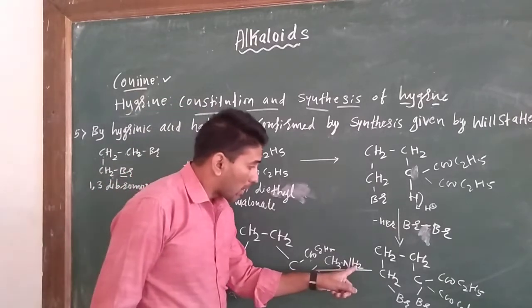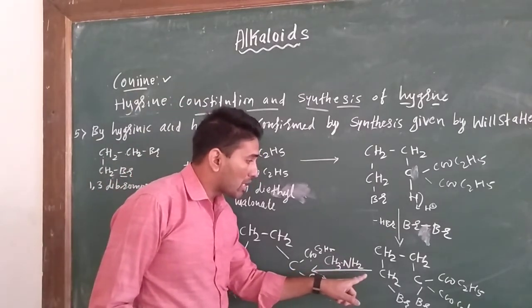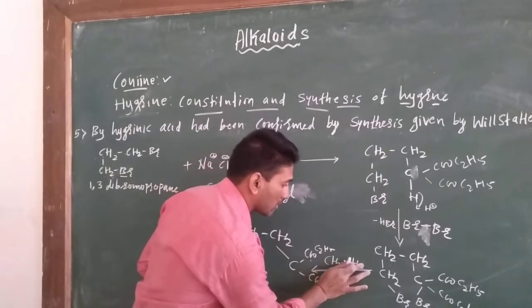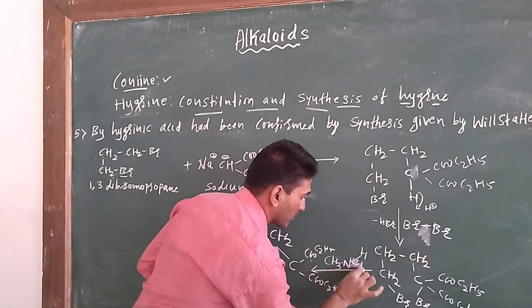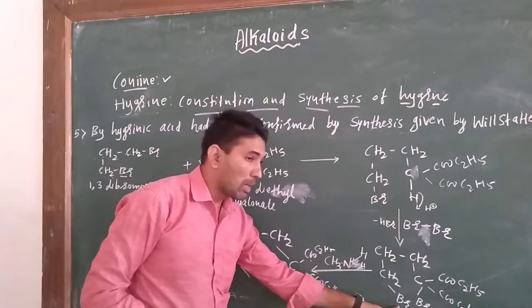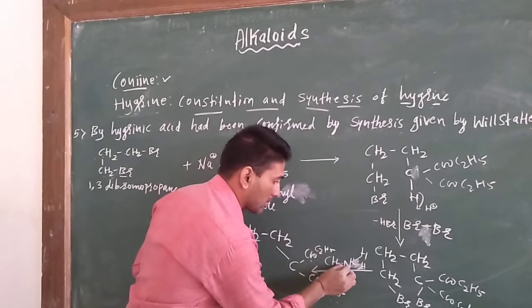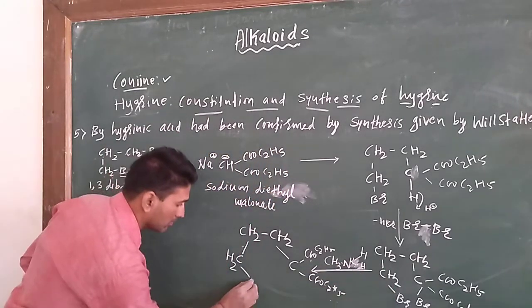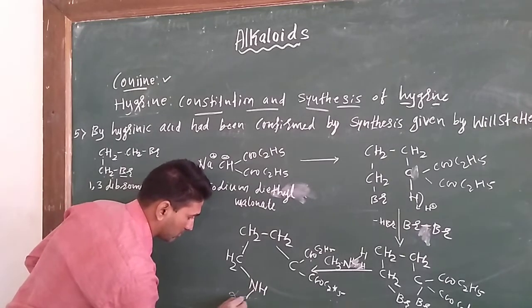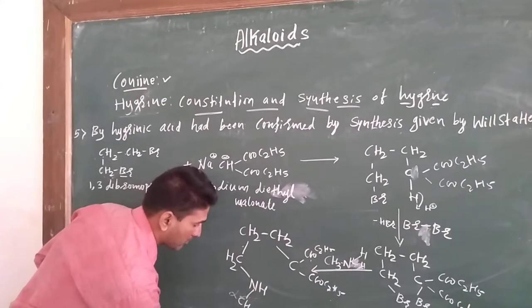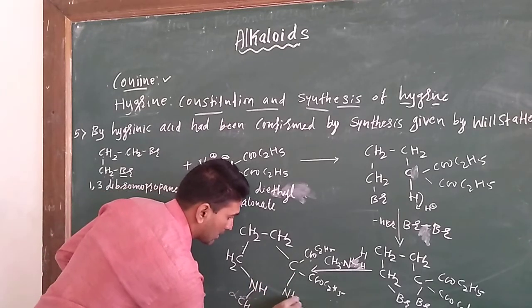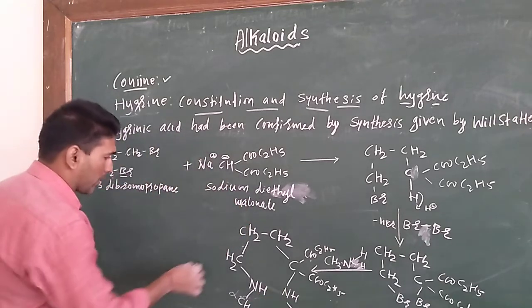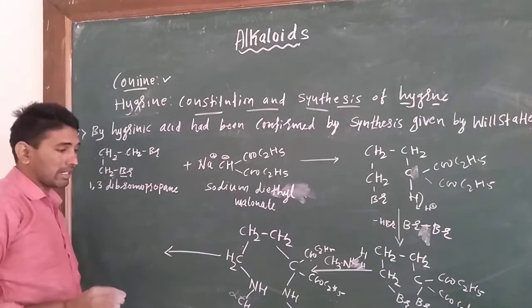Here 1 mole of CH3NH2 reacts with this compound, and HBr is removed. The nitrogen is bonded to this carbon atom, giving NHCH3. And when it is heated, in the next step,